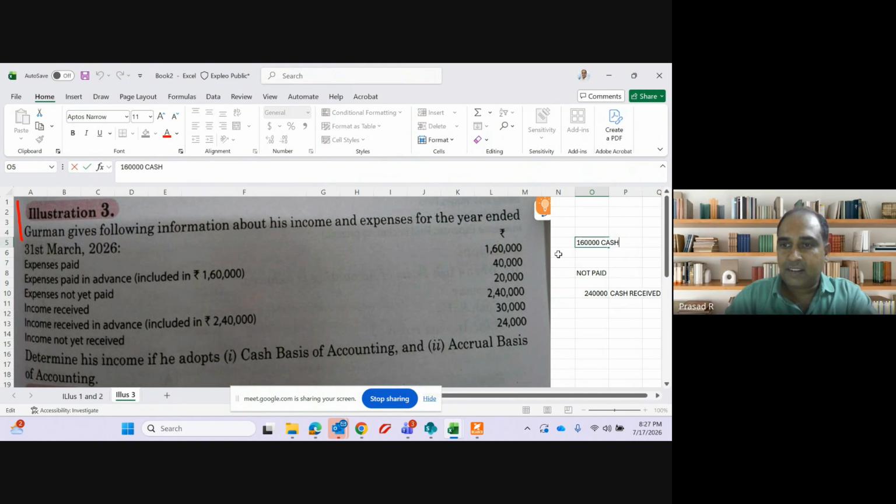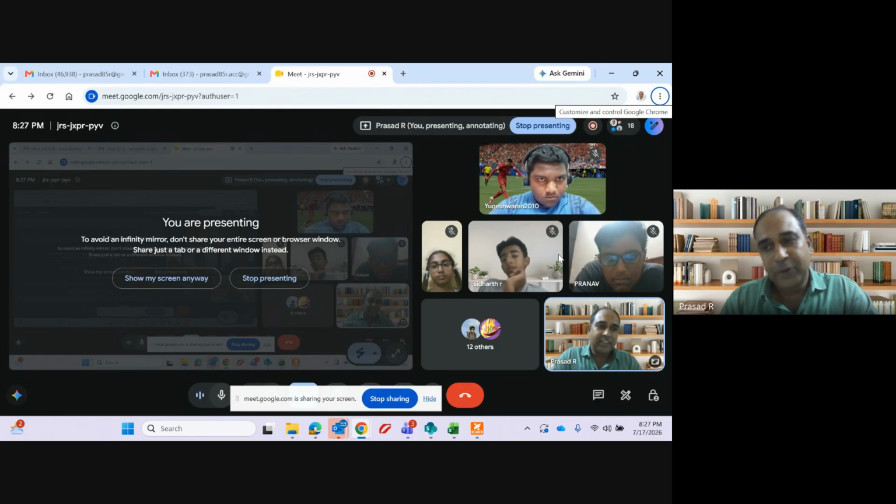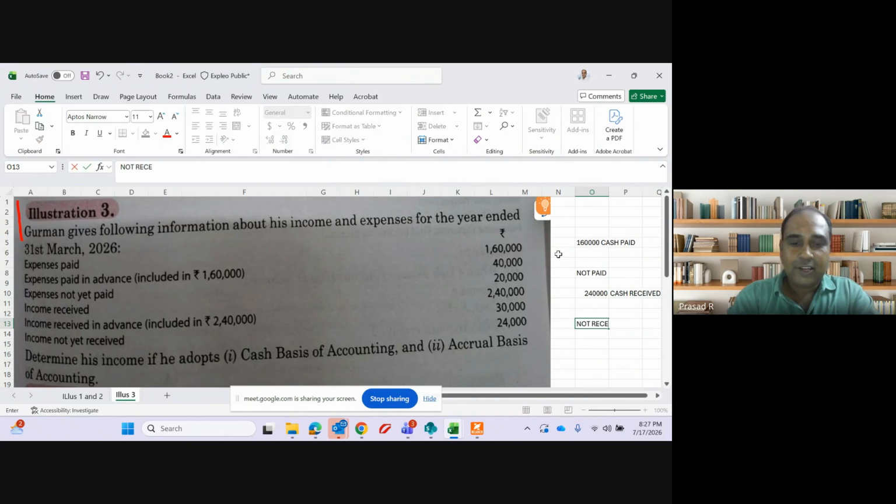Income received in advance included 30,000 for next year. I am least bothered whether it is pertaining to this year, last year, or future year. When we follow cash basis, received is received. Income not yet received. Not received means it will not come in cash basis.